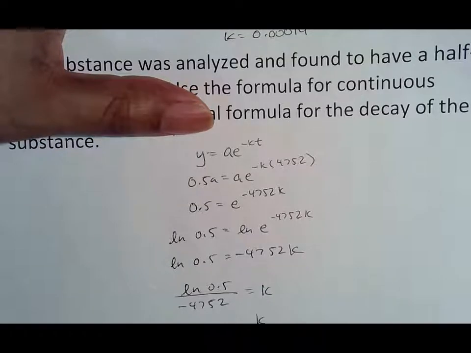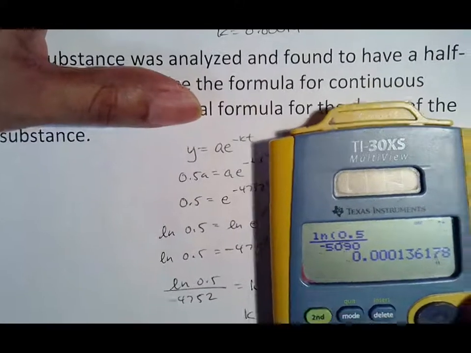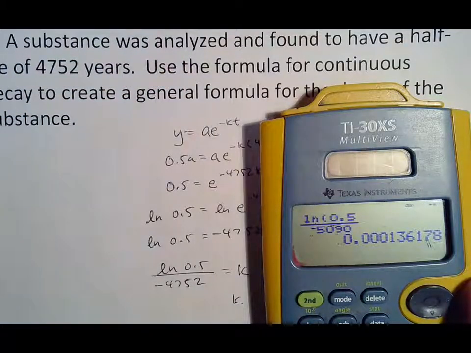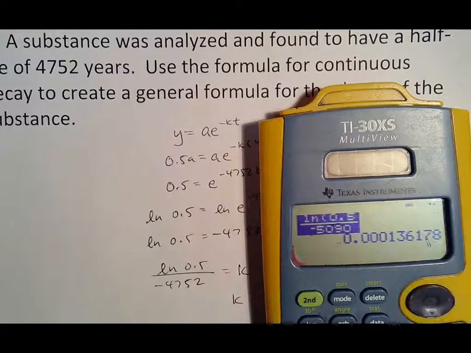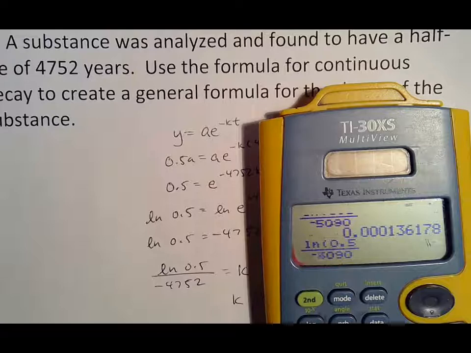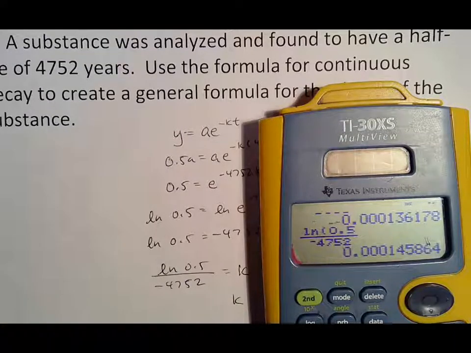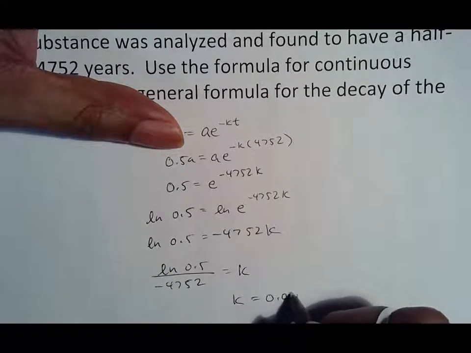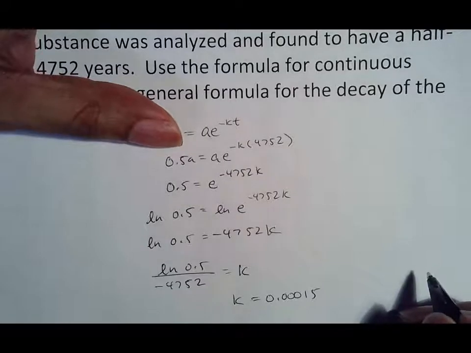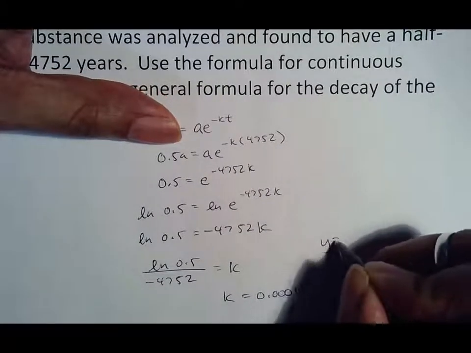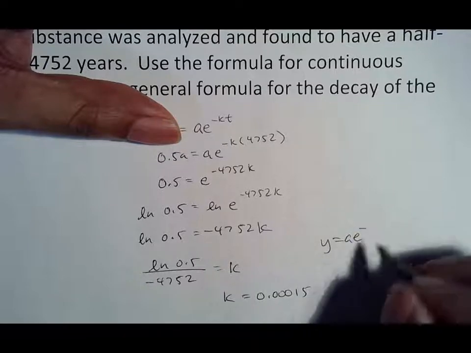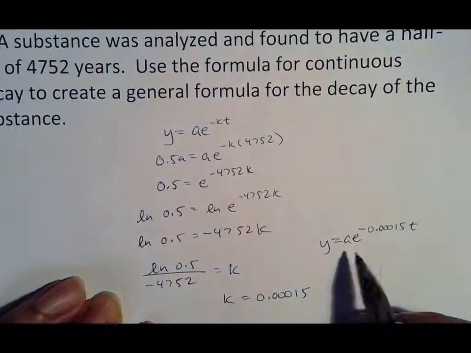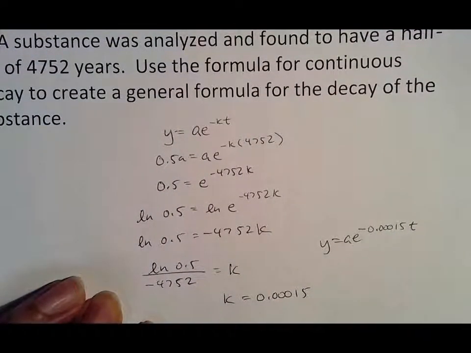But that is k, and so again, we're going to take this and let's look at this real fast, just for the sake of using patterns. Hopefully, you see the pattern here. I'm pretty much typing the same thing on top. The only thing changing is the bottom, but I do want you to show your work just to make sure you can get through it. So 4752 gives 0.00015, so k equals 0.00015. After that we want the formula, so y equals Ae to the negative, because it's decaying, 0.00015t. So whatever amount we had, it would be cut in half at this rate. It just depends on how much time we're talking about.